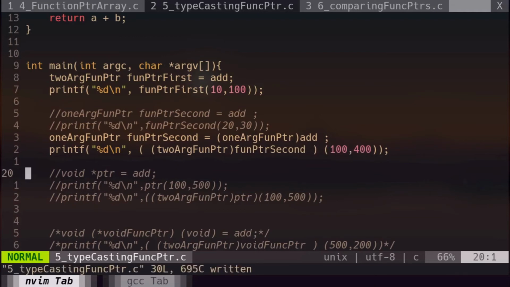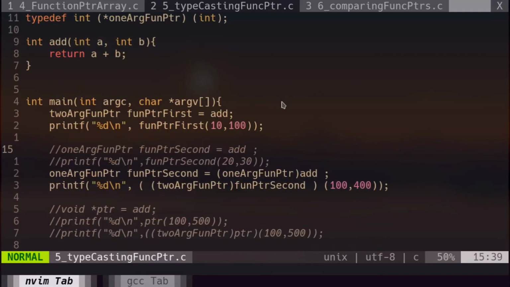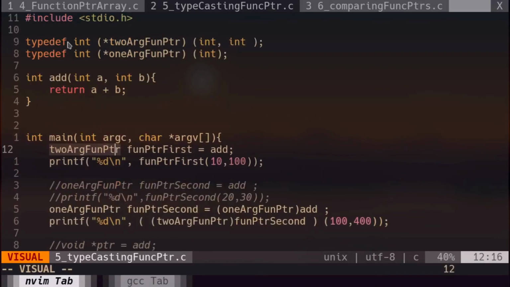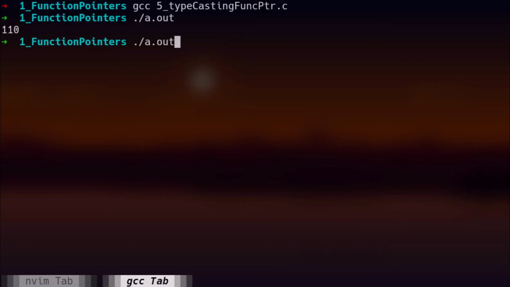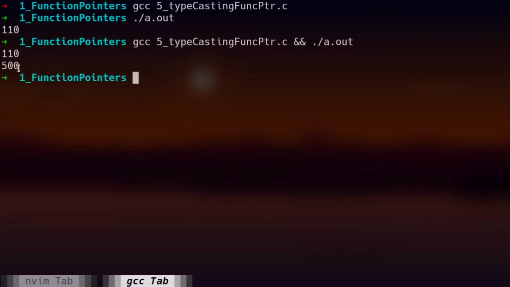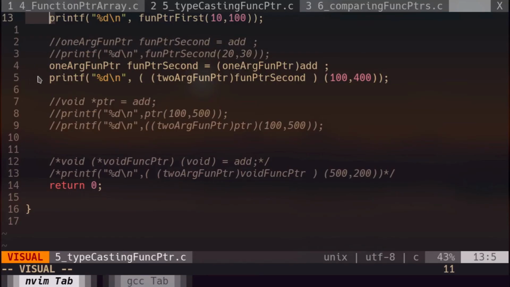The only thing you need to concentrate on is the way I typecast the function pointers. It's very simple and similar to that of normal variable typecasting. If you are confused with 1arg funcptr and 2arg funcptr, you should remember that I created those two types using this typedef I declared above, because that will be very easy. Now if I compile and run this code, I should get 110 and 500. That means this line is valid and working properly.